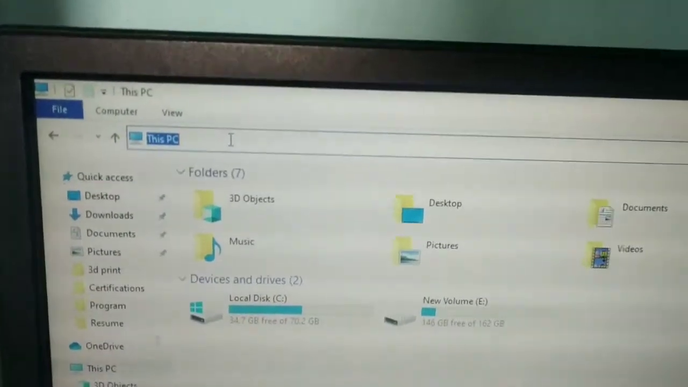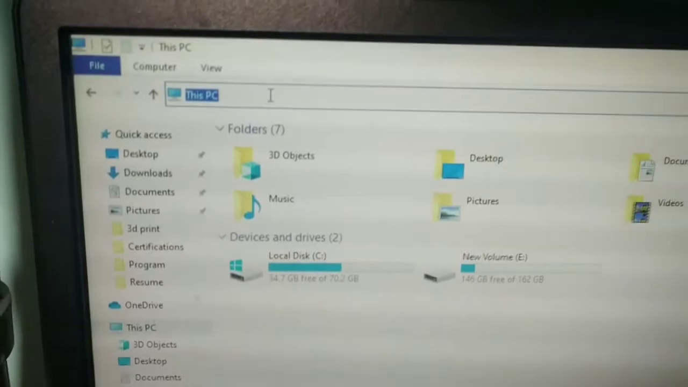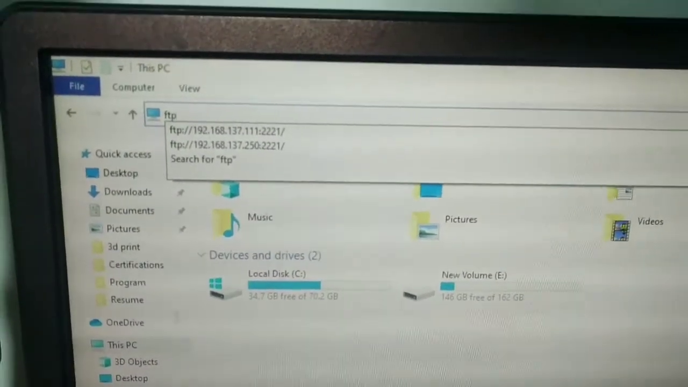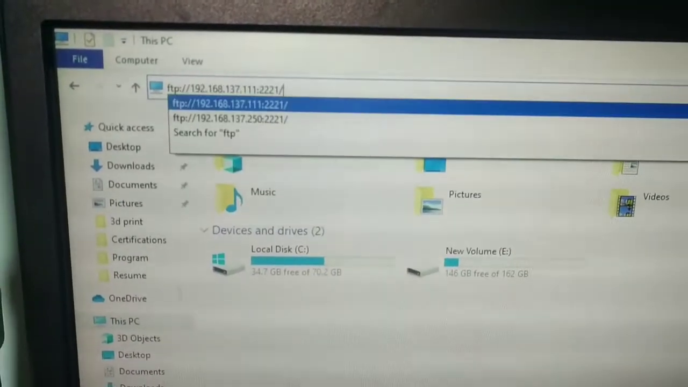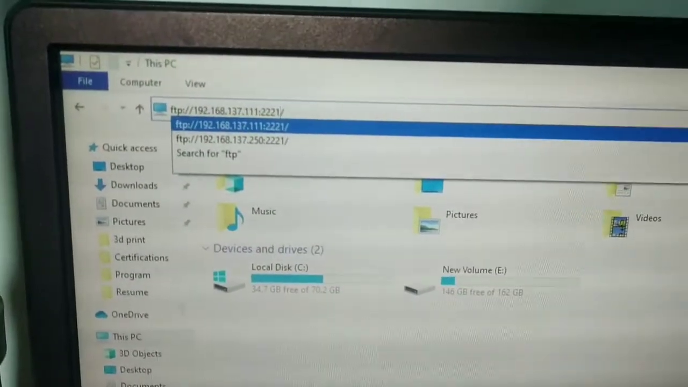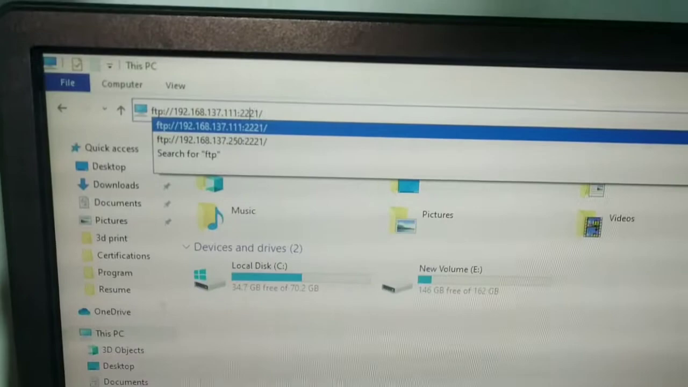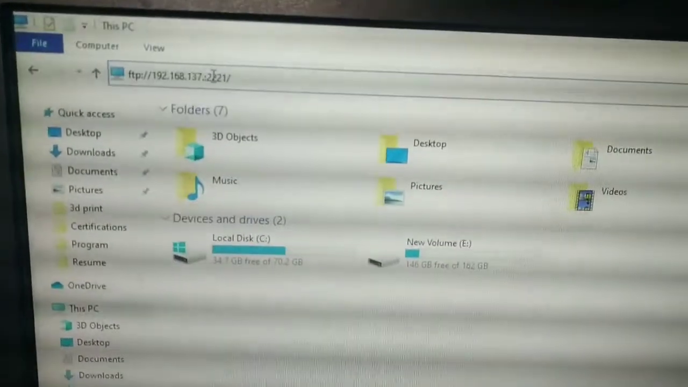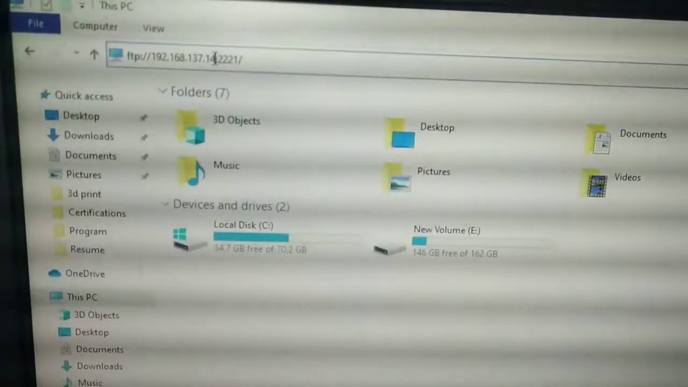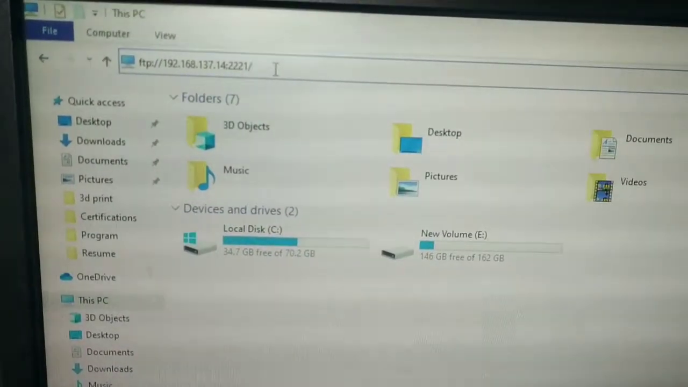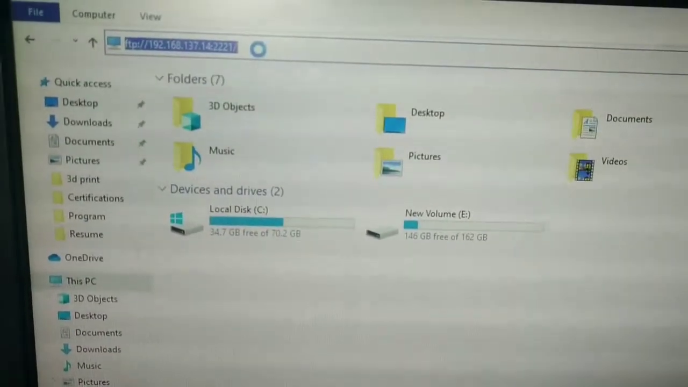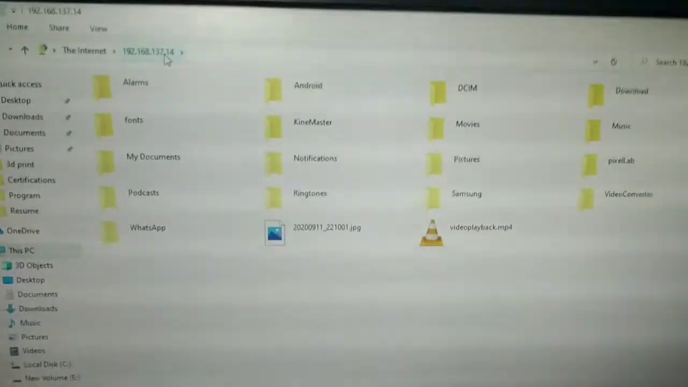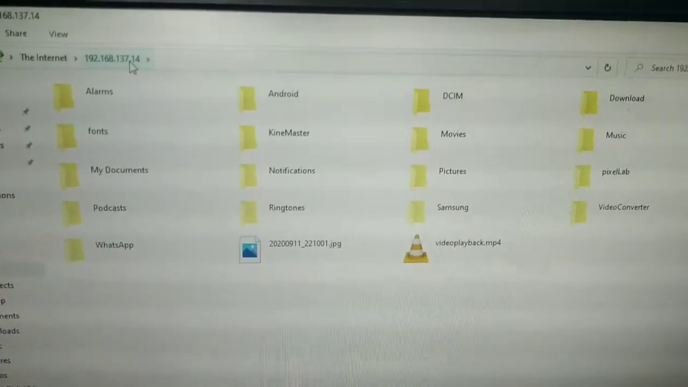Now come to your computer file manager, click on This PC and type that address in which is in your phone. FTP colon slash slash 192 dot blah blah blah, everything, and you have to hit enter. And there you can see my SD card. File manager came here.